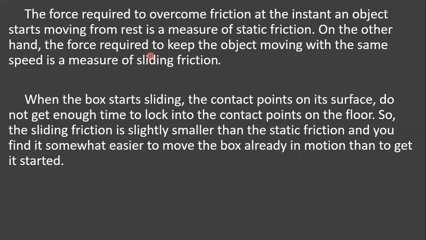And on the other hand, the force required to keep the object moving with the same speed is a measure of sliding friction. See, children, you remember this?